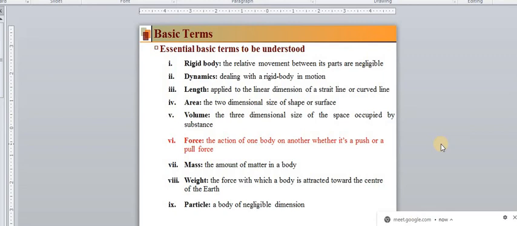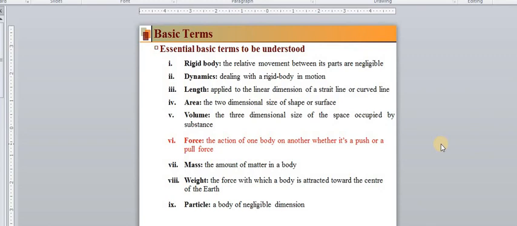the weight. Because if we are throwing a ball in the air, it has been attracted towards the earth. If anything is thrown in the air, it will be attracted due to the force of gravity, or due to the acceleration due to gravity, towards the earth. So that is nothing but the weight. The force with which a body is attracted towards the center of the earth is nothing but the weight. There is a difference between mass and weight.